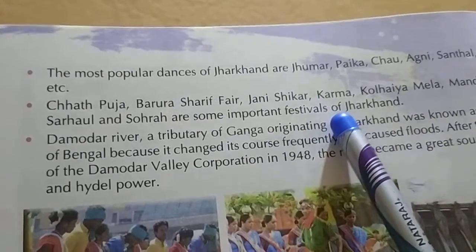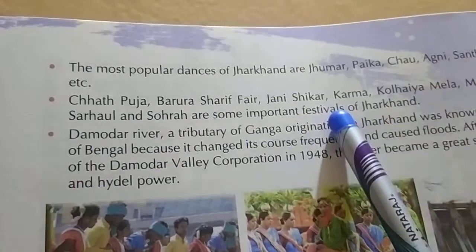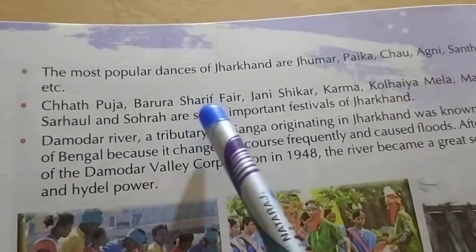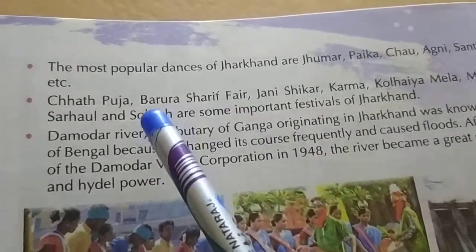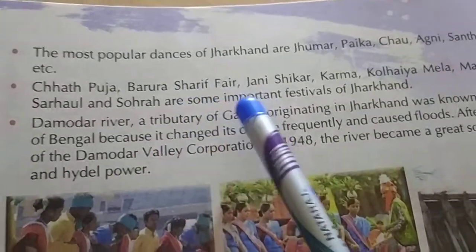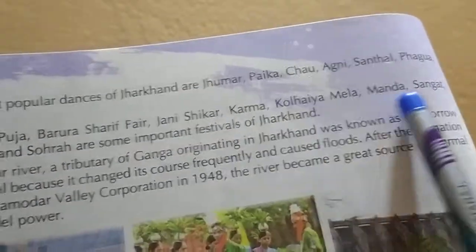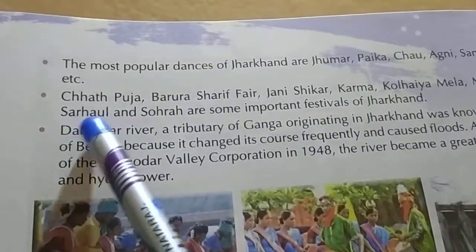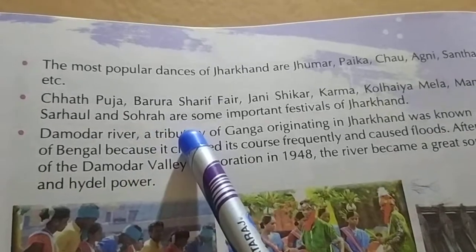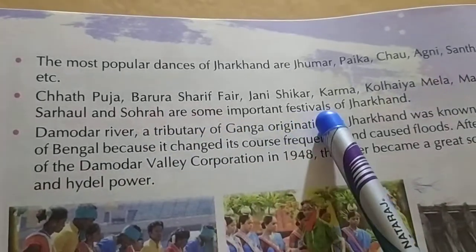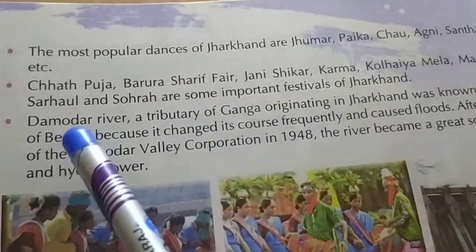Okay, the important festivals of Jharkhand are Chhat Puja, Varura Sharif Fair, Jani Sikhar, Karma, Kolhaiya Mela, Manda, Sangat, Sarhal and Sohra.